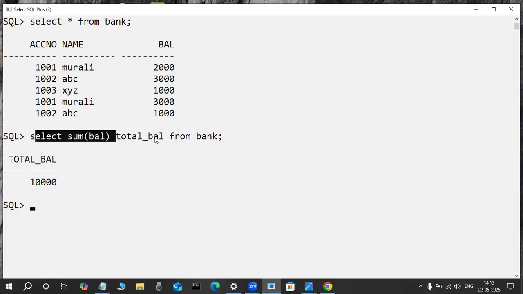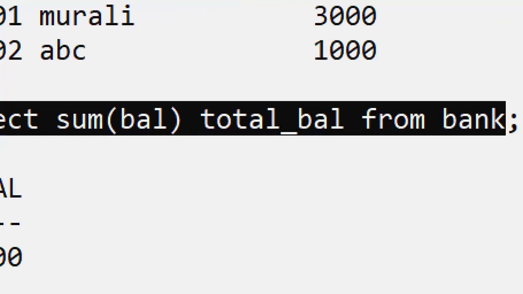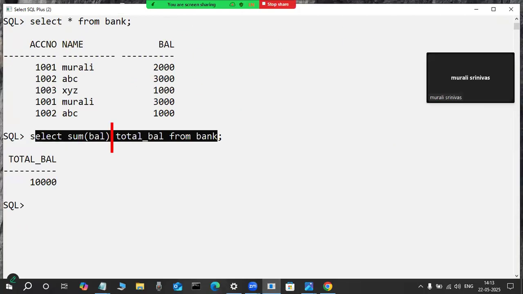Now this select statement you are typing is called the SQL language. SQL stands for structured query language.